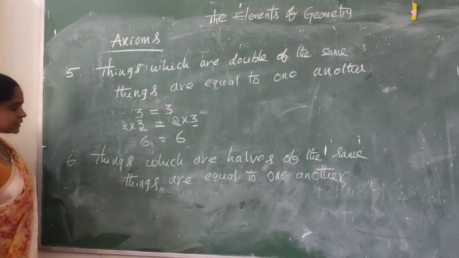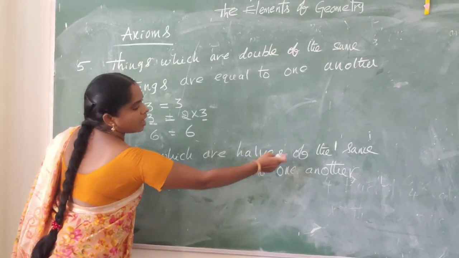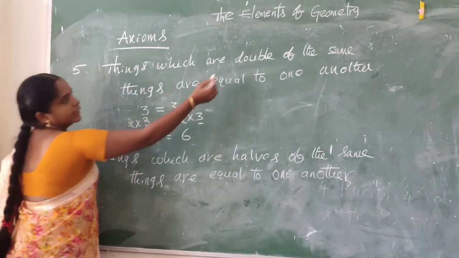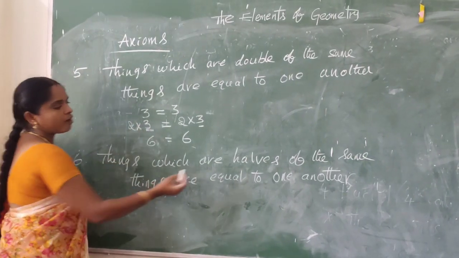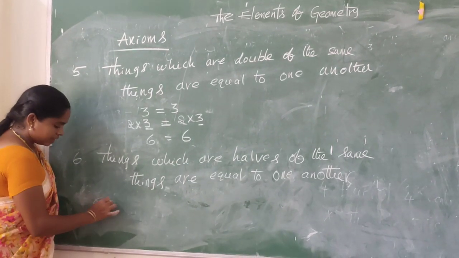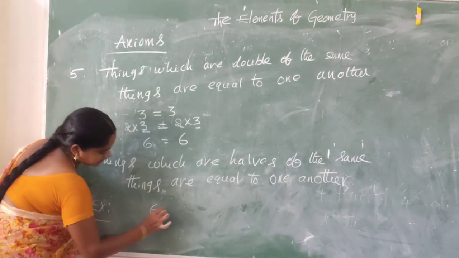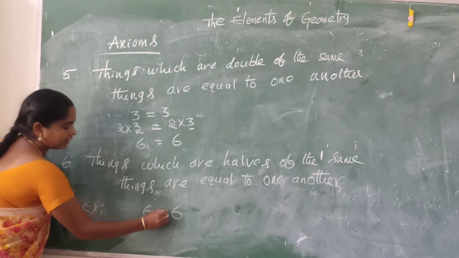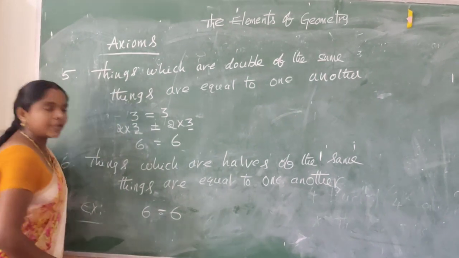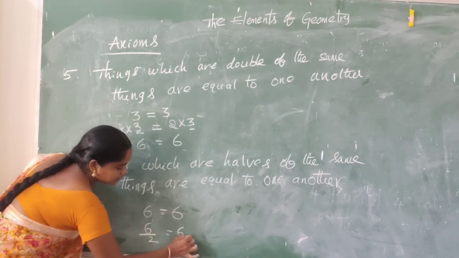Next, sixth axiom: things which are halves of the same things are equal to one another. Double means multiplication. Half means division. So let us take, for example, two equal things. Things which are halves. Half meaning division by 2. 6 by 2 equal to 6 by 2.